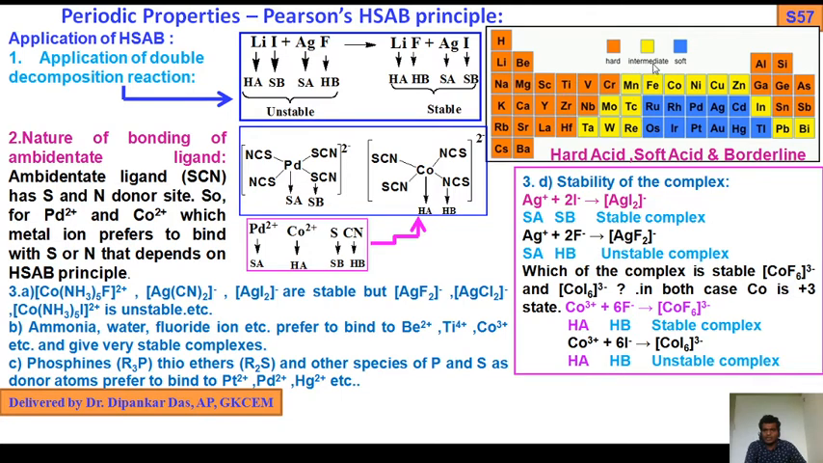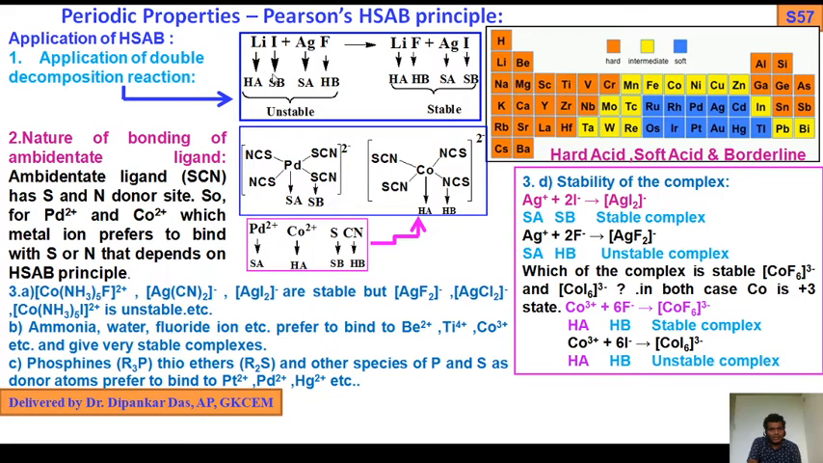Yellow color is intermediate, blue is soft, it may be soft acid, soft base. This one is hard acid, hard base. Okay. So first application is double decomposition reaction. If we consider lithium iodide, lithium is hard acid, iodine is soft base, silver fluoride, Ag soft acid, hard base. So lithium